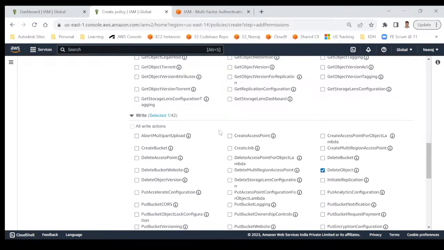Similarly, do you want to give them the permission to create a bucket? No, I don't want that. I will create the bucket myself. I am giving them the permission to create the file, to upload the file. I'm not giving the permission to create a bucket. So I have better control here.